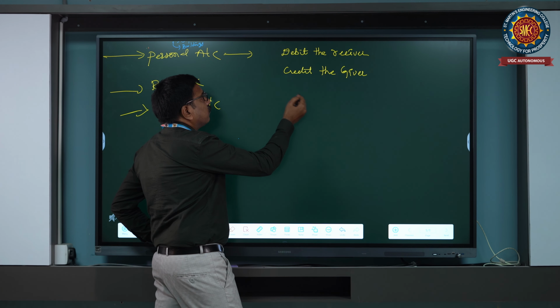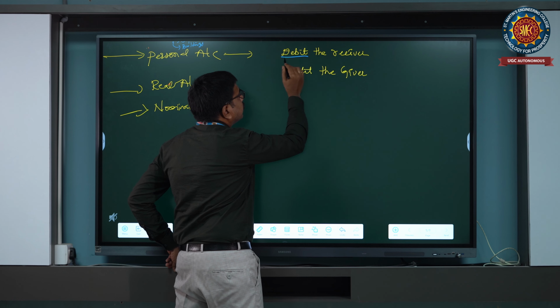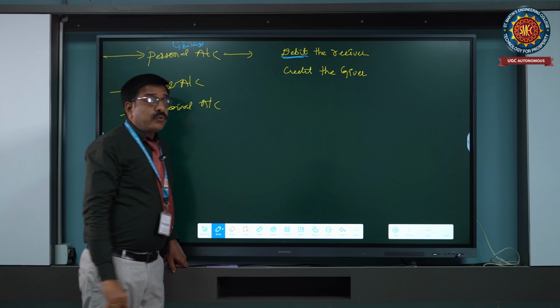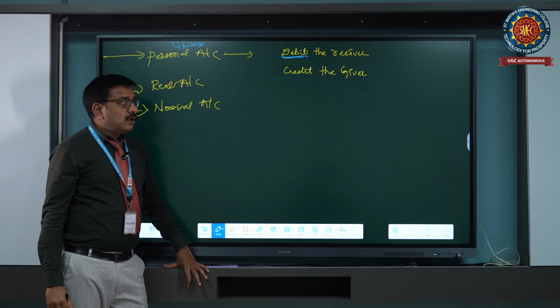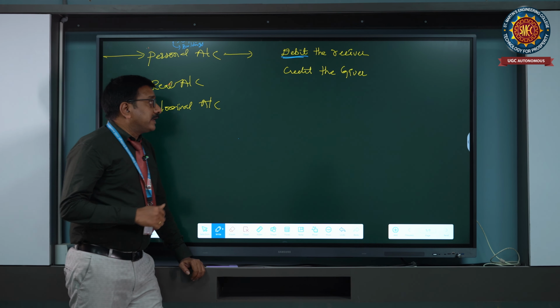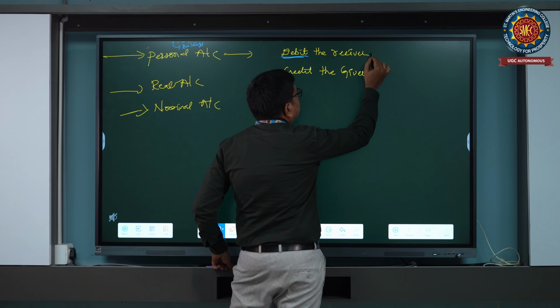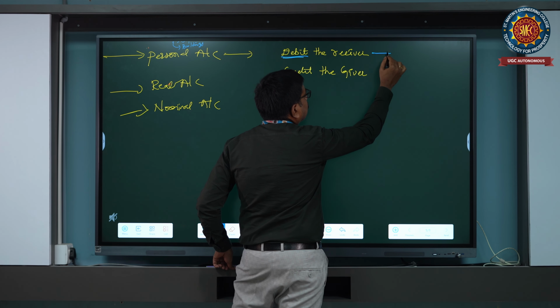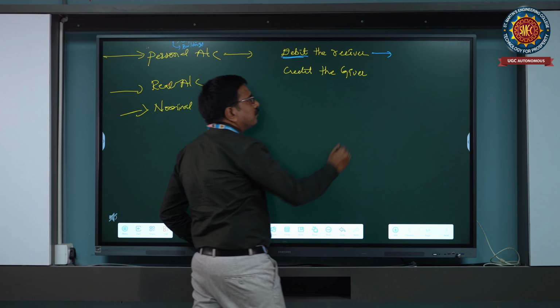What is to be debited here? We are debiting who is receiving our goods, who is receiving our cash, who is receiving our transactions. So we are discussing the person who is receiving from our business.